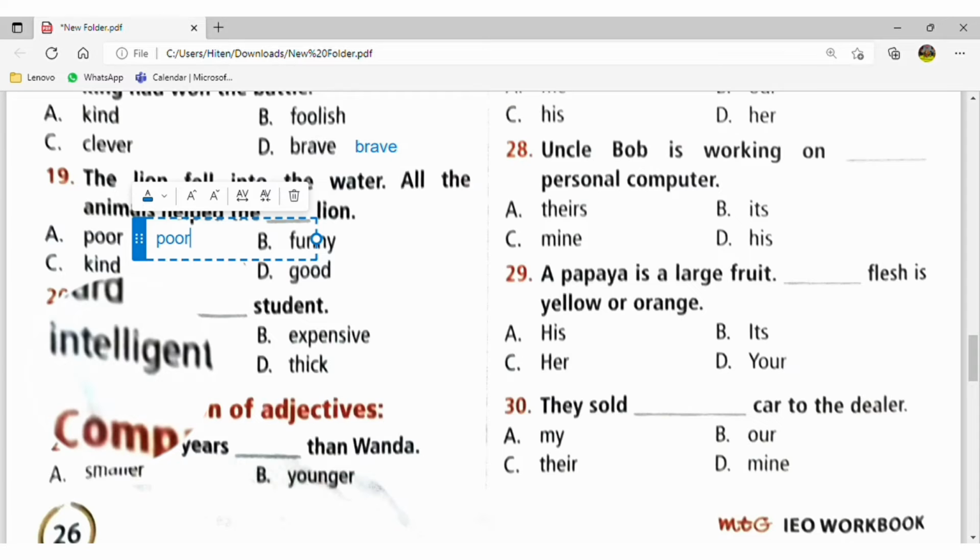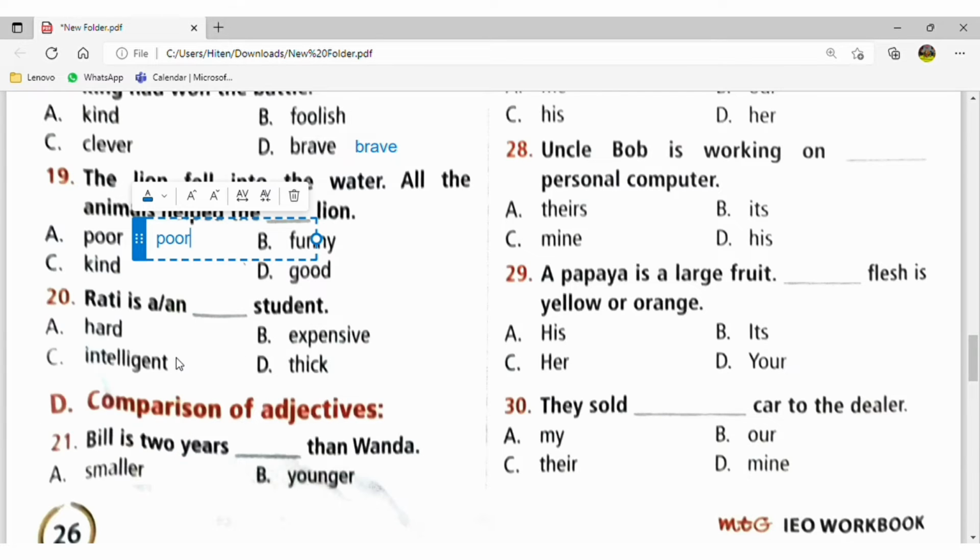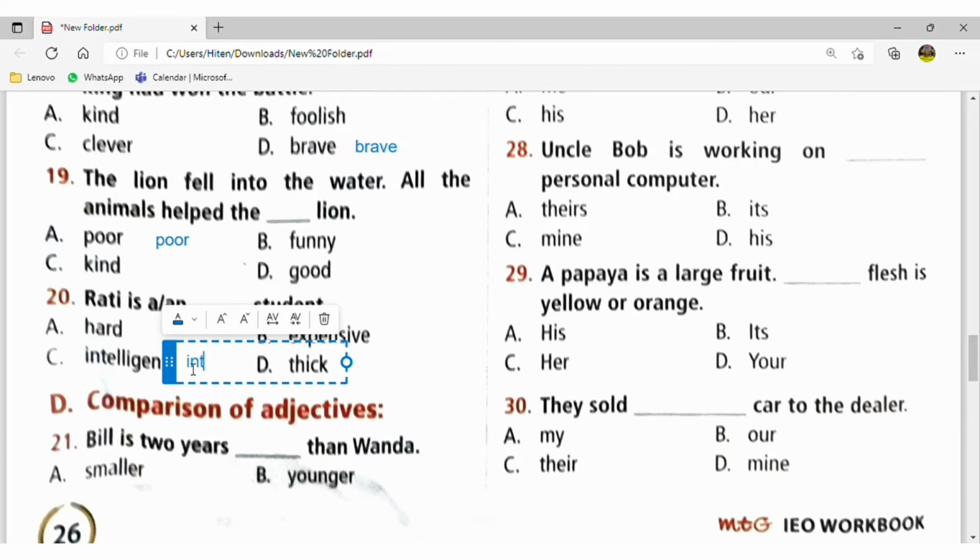Rati is an intelligent student. Okay. Bill is two years younger. Here the comparison is done between the two people, Bill and Wanda.